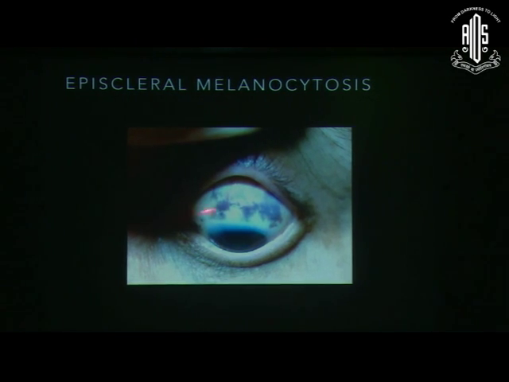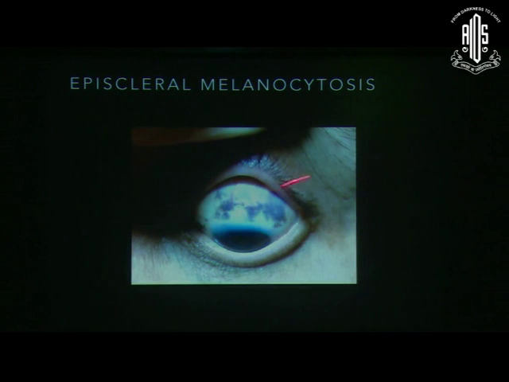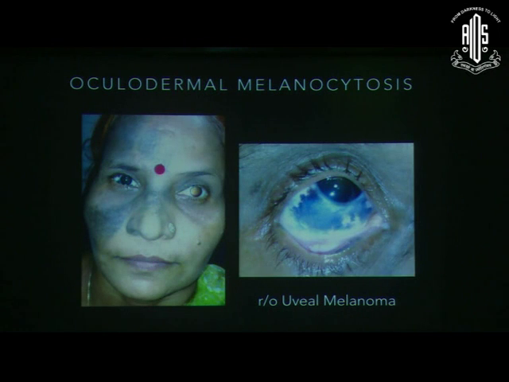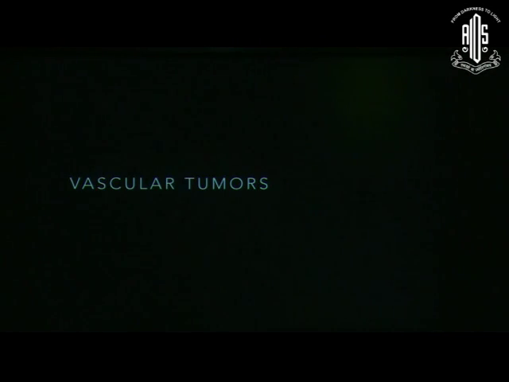This is a slightly more bluish color, and if you make a thin beam of the slit lamp, you will be able to appreciate that the pigmentation is coming not from the conjunctiva but from the episcleral tissue. And this is episcleral melanocytosis. Sometimes it can be associated with pigmentation of the surrounding skin as well. And in those cases where it's an oculodermal melanocytosis, you need to rule out uveal melanoma. You must always dilate the pupils and have a proper look at the fundi.